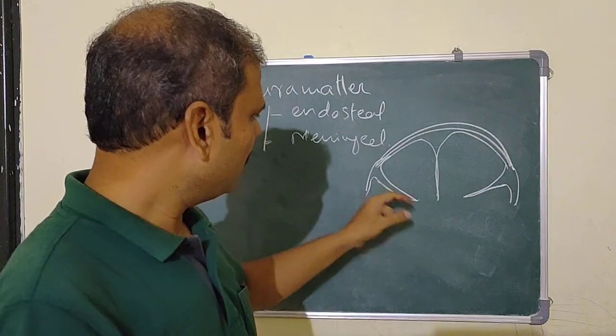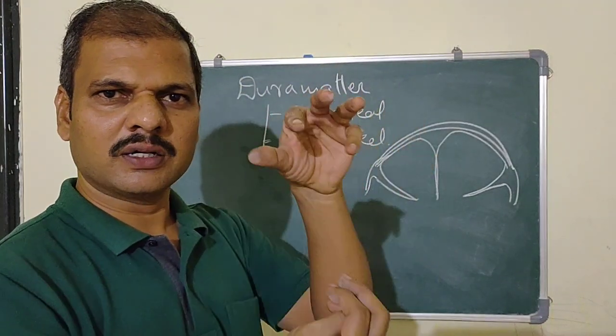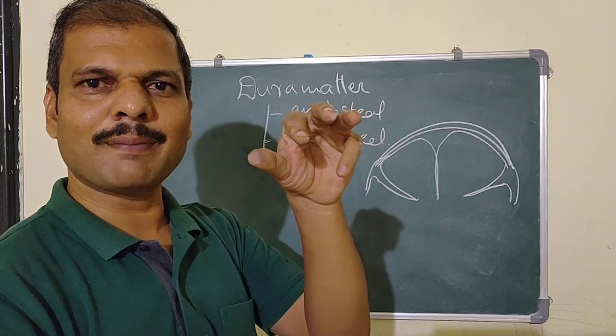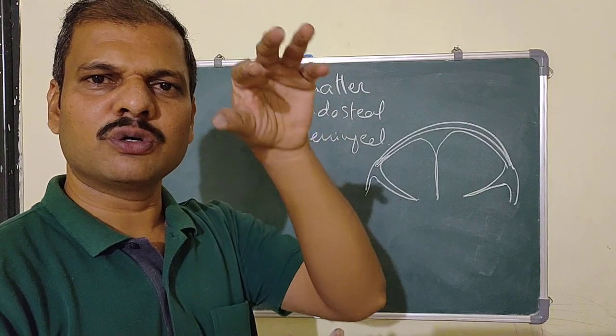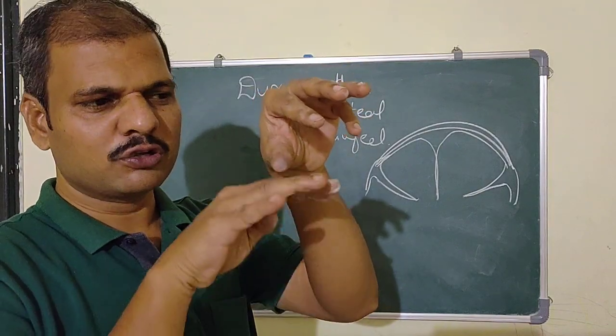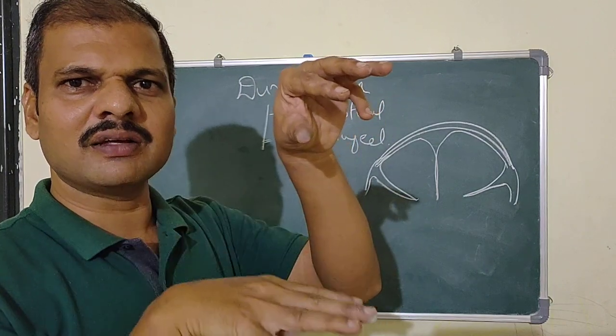And one more fold separates the cerebrum from the cerebellum below, posterior to the brainstem. So there is one more fold between the cerebrum and the cerebellum.